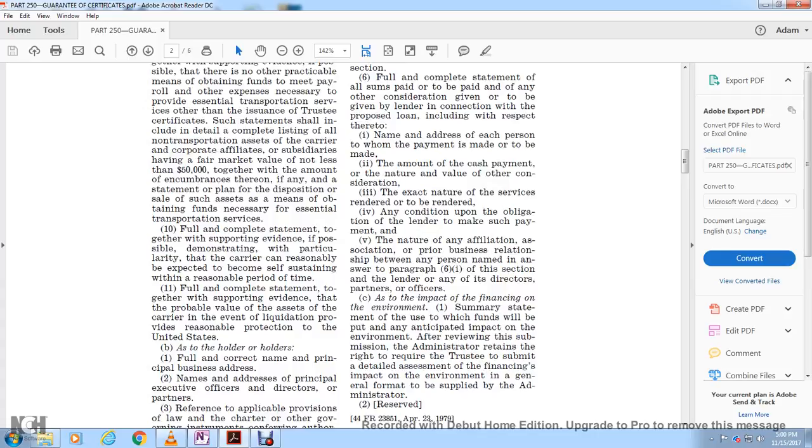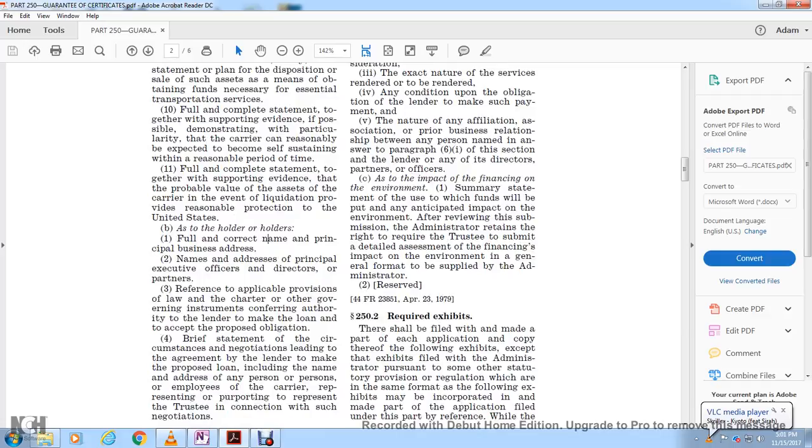The nature of the affiliation, association, or prior business relationship between any person named in an answer to paragraph 6.1 of this section, the lender, and any of the directors, partners, or officers. And C, at this part of the financing, an impact of the financing on the environment: a summary statement of the use for which the funds are to be put and the anticipated impact on the environment. After reviewing the submission, the administrator retains the right to require the trustee to submit a detailed assessment of the financing's impact on the environment, in the general format supplied by the administrator.